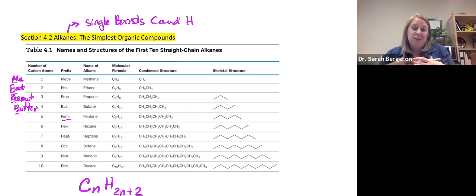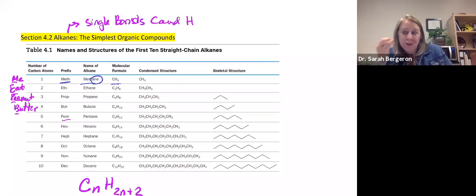We see a lot of these alkanes in fossil fuels, the things that we use to run our cars and things like that. We name these similar to how we name covalent compounds in general. We have prefixes that are specific for them. If you have only one carbon surrounded by hydrogens, it's called methane. The prefix is meth, and the ane tells you that it's an alkane, that it's all single bonds, so that you can look at the name and know what the formula is going to be.